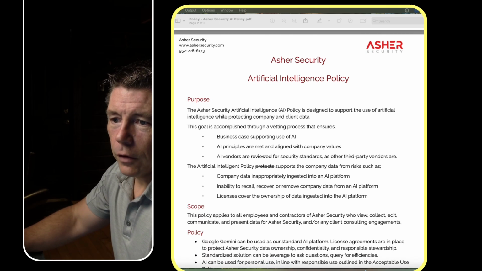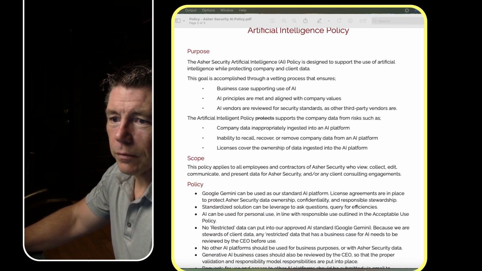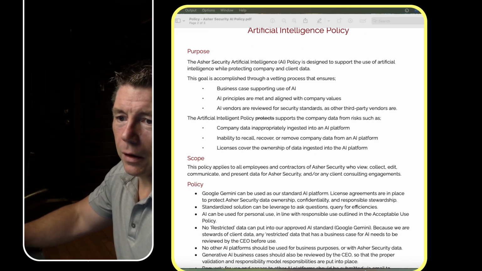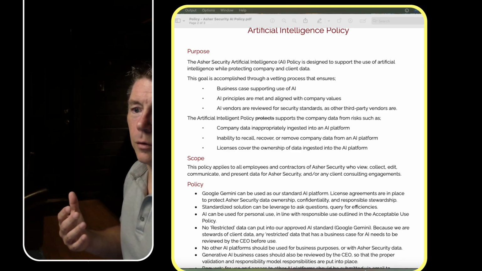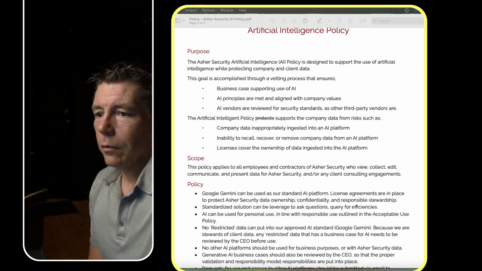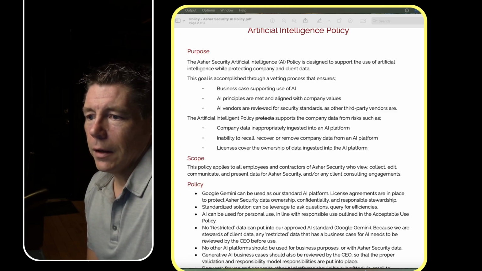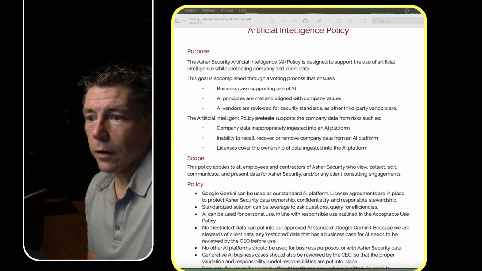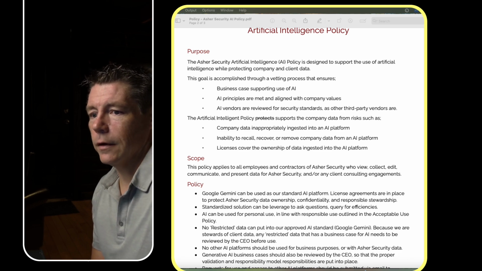So the first thing you're going to want is the purpose section. And the purpose really is to explain to the user what is the value here? Why are they even reading this? Don't write it in legalese. Write it like you're having a conversation with them. Help them understand why this policy exists here.